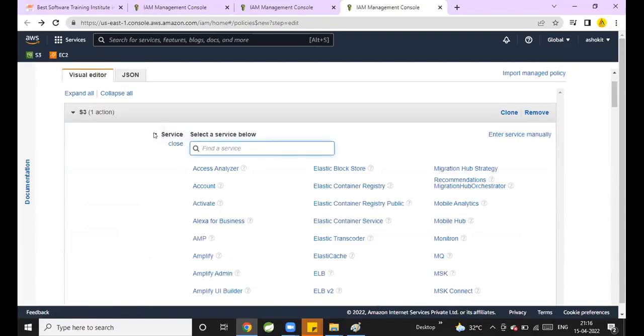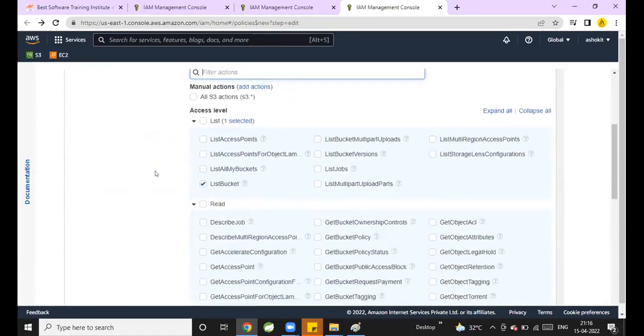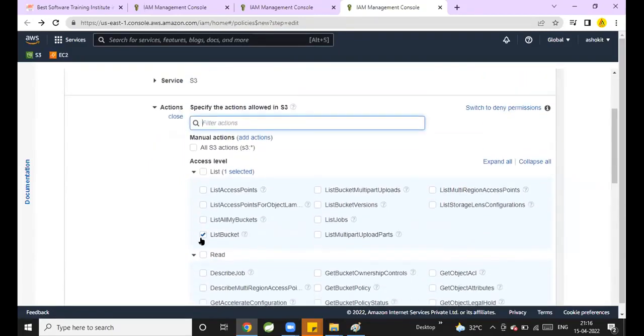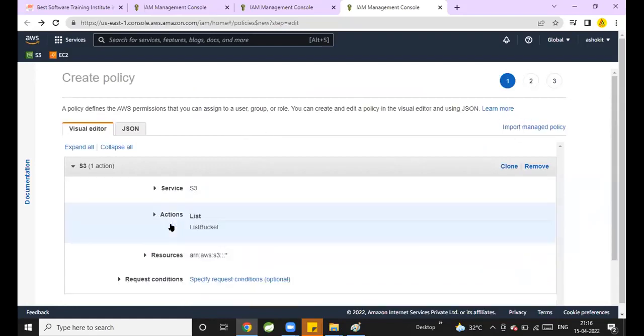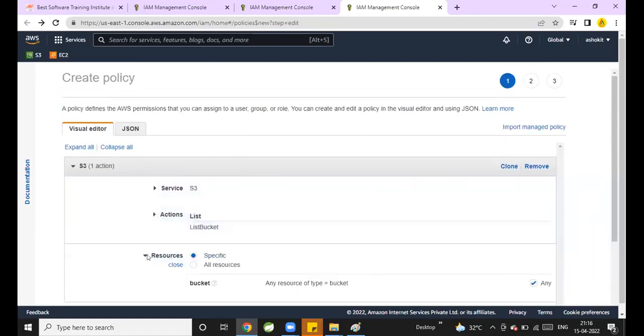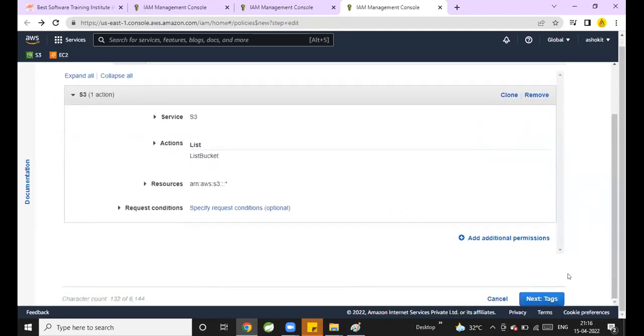I have chosen the service as S3. Inside the S3, I have selected one access level as list bucket. That means the user I am creating the account for can just read the buckets available in AWS. He cannot do anything else.